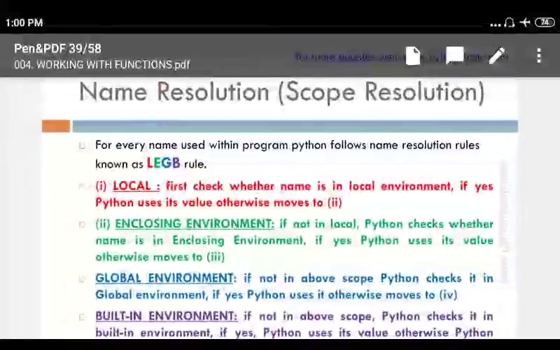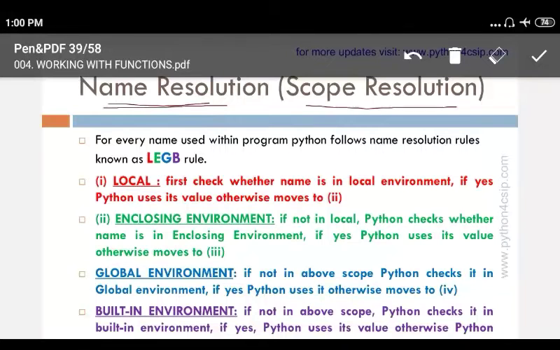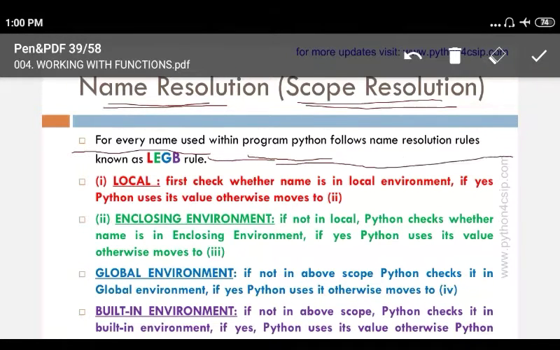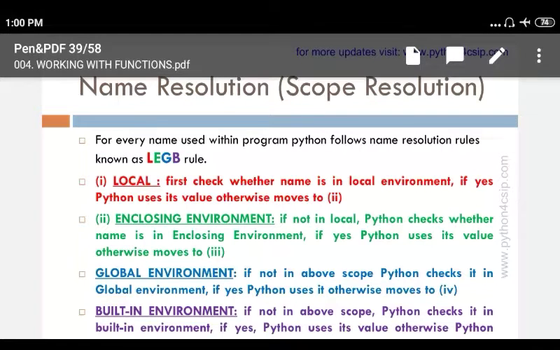Before discussing lifetime, we have to understand name resolution or scope resolution. What is scope? For every name used in a program, Python follows the name resolution rules known as LEGB rules. LEGB means L is local, E is enclosing environment, G is global, and B is built-in environment. What is the meaning of each of these terms?